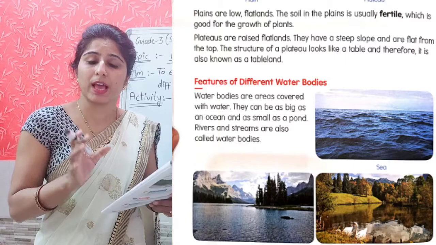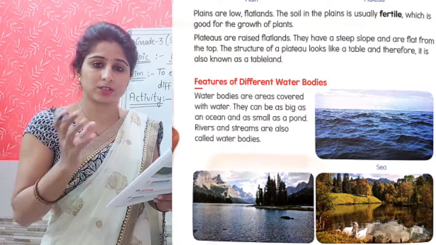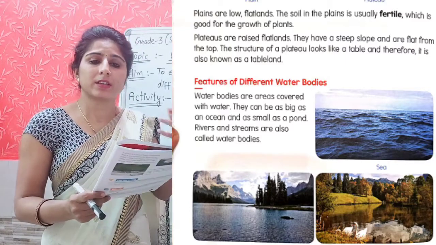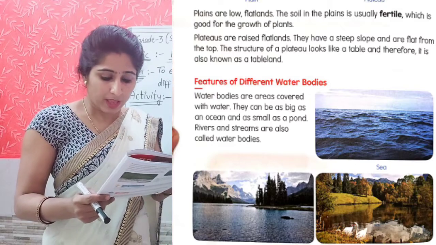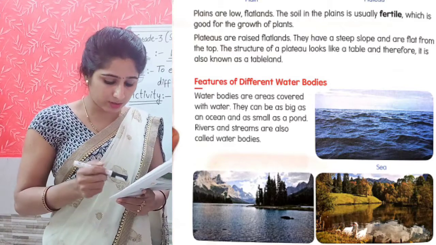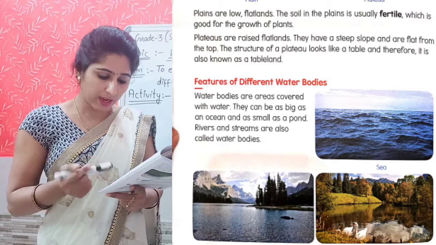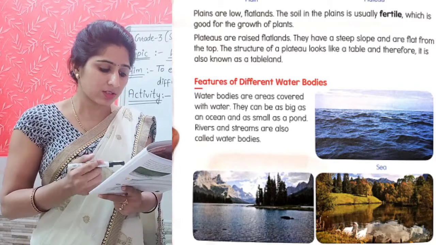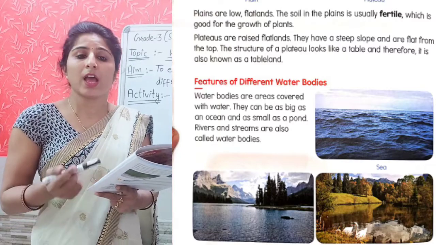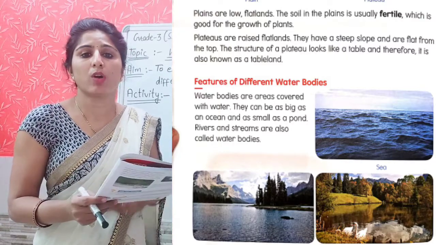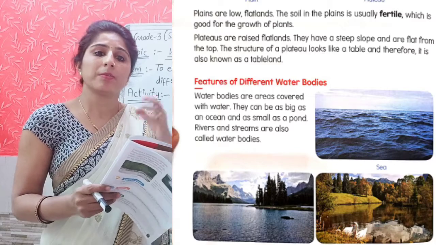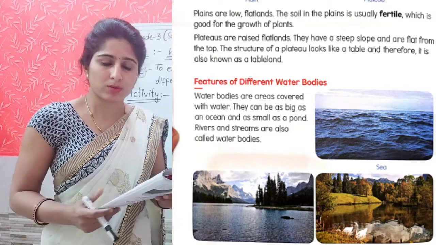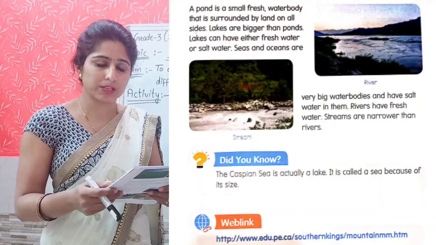And it can be as big as an ocean. ये ocean कितना बड़ा भी हो सकता है. And it can be as small as a pond. As you can see in these pictures given in your content book, sea, lake and pond. Ponds are small. Rivers and streams are also called water bodies. As you know, in rivers and streams, water is running, moving water होता है, but this is also called a water body. Now move to the next page, page number 11.